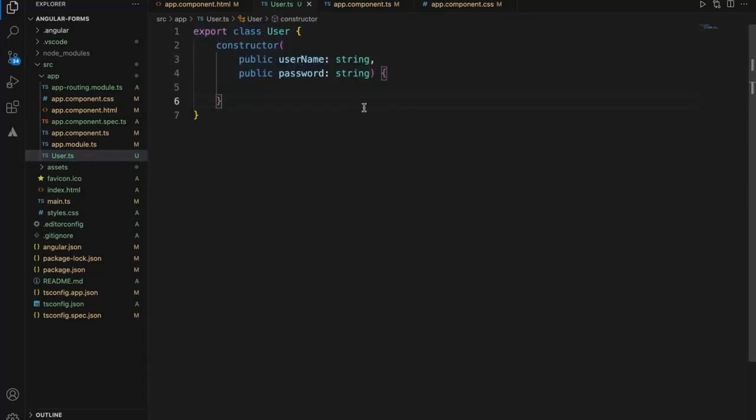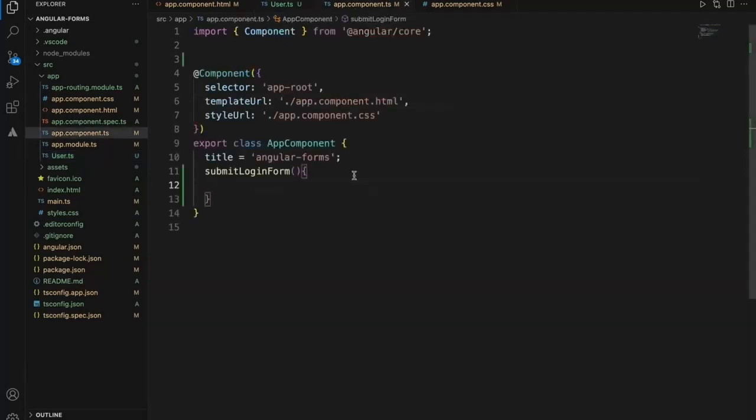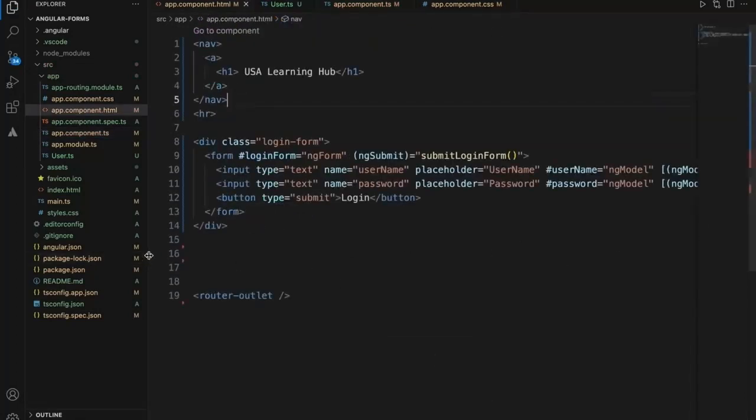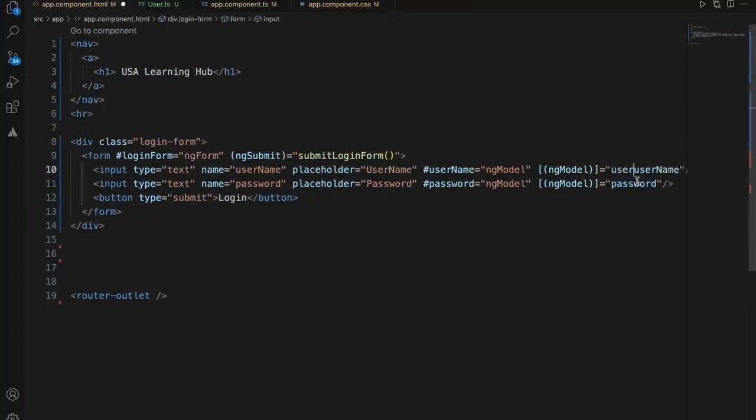Now let's import this into the TypeScript file. Here we'll create a user with the same constructor by passing empty values to it. We'll import this TypeScript class and tie this user in the HTML here.